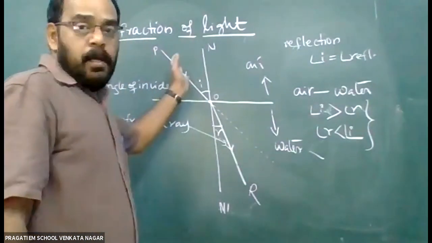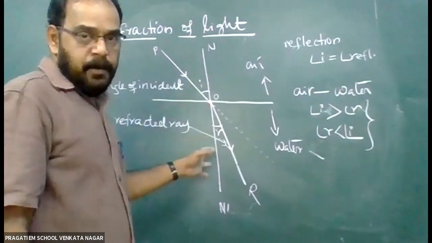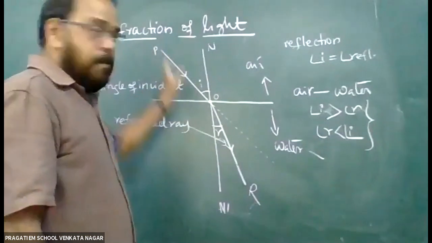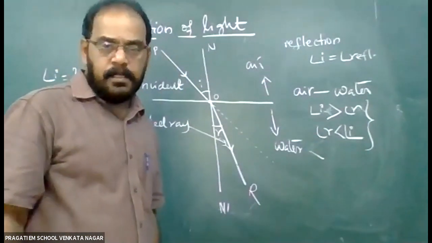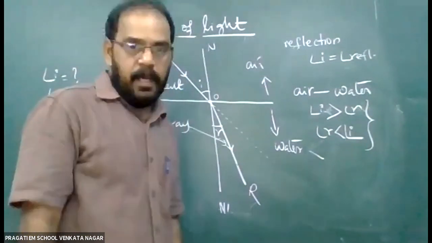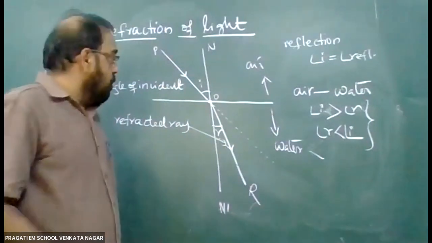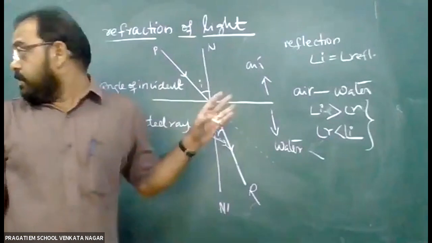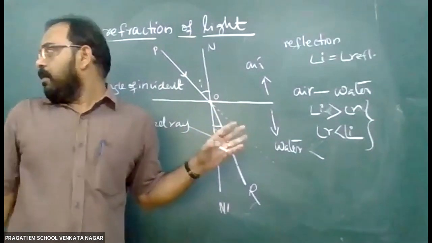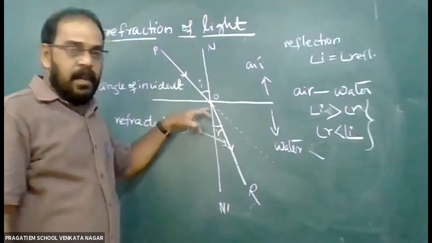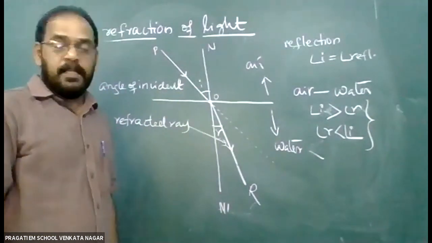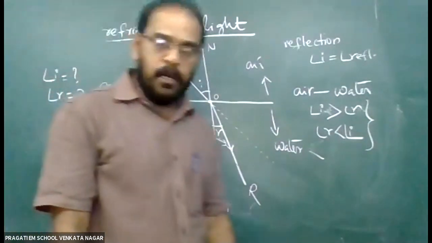Once more, we can define what is refraction. If I ask, refraction is the bending of light rays when it travels from one medium to another medium. The light rays bend and travel at the point of separation of these two media. This is called refraction of light.